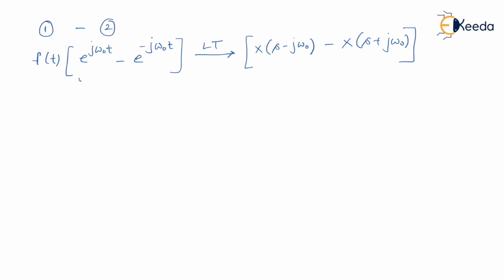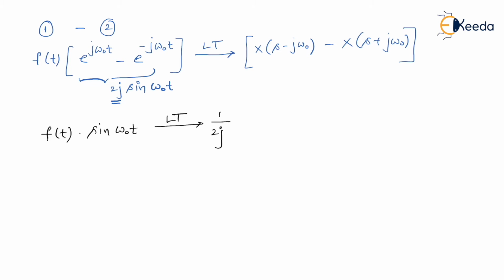So we know that e to the power j theta minus e to the power minus j theta is 2j sine of theta, where theta is omega naught t. Of course, I'll take this 2j as constant and shift it to right hand side, and finally we have a property like this: whenever f of t is multiplied with a sinusoidal signal, that is sine of omega naught t in time domain, then in frequency domain the Laplace transform is 1 upon 2j times, in the bracket, X of s minus j omega naught minus X of s plus j omega naught. So I hope you got this property.